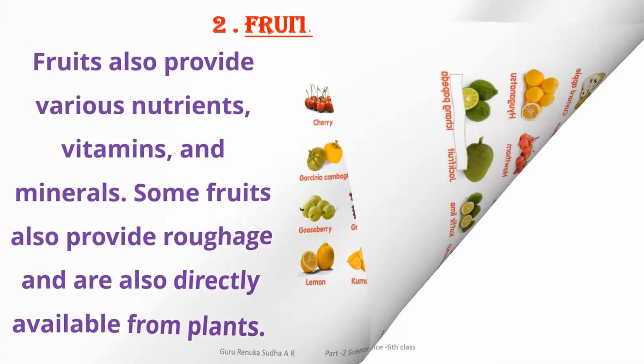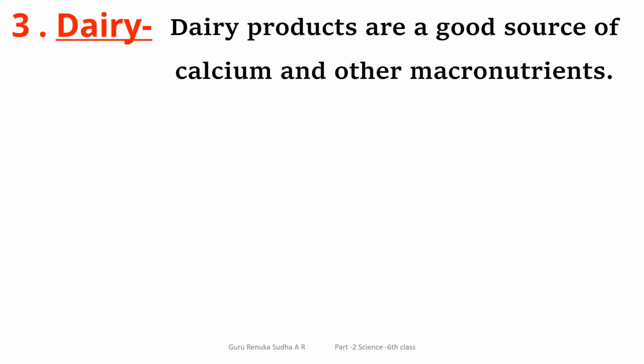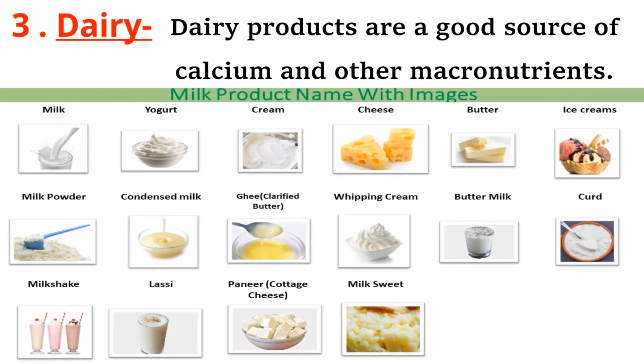Here is a list of some fruits you can observe properly. Then we move on to the next type, which is dairy or dairy products. Dairy products are a good source of calcium and other macronutrients.